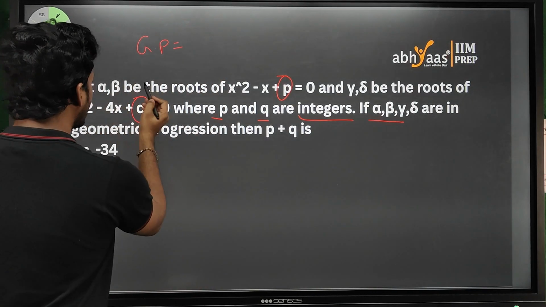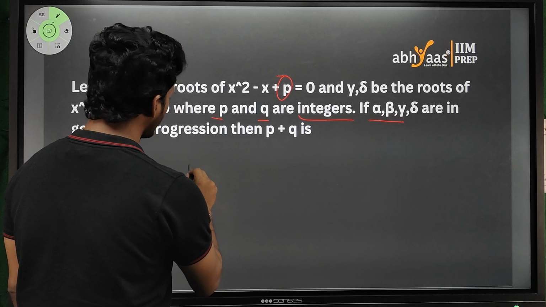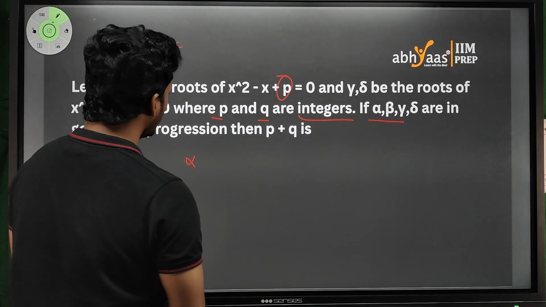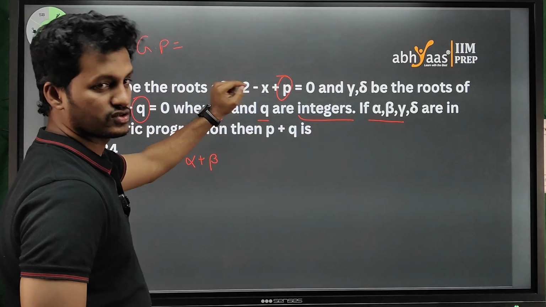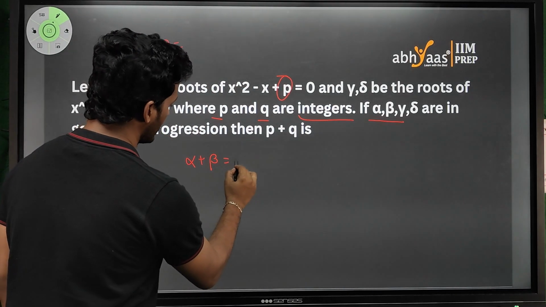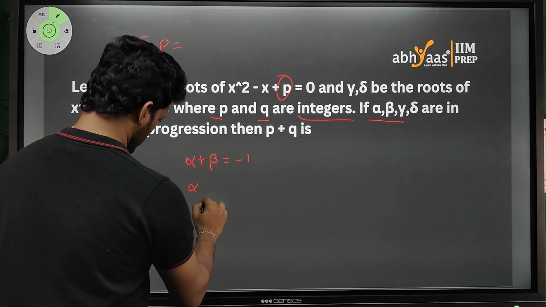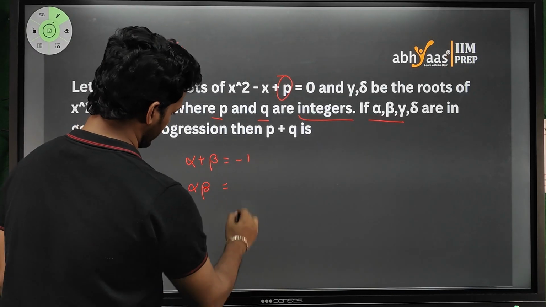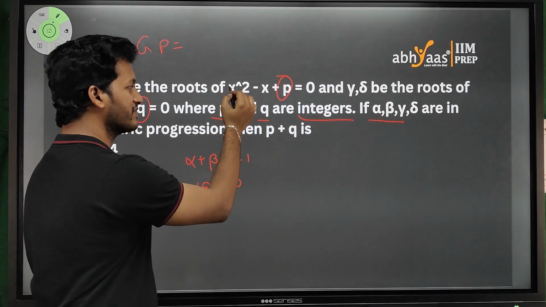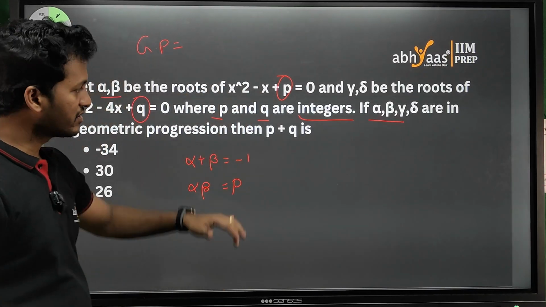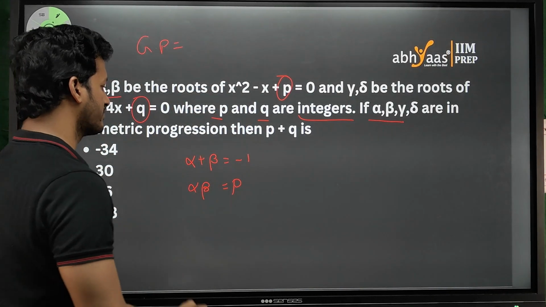So alpha, beta are the roots of x square minus x plus p equal to 0. That means alpha plus beta, the sum of the first equation's roots, will be equal to minus 1, and the product will be p. Obviously I have to divide by the coefficient of x square, which is 1, so I'm taking them directly as minus 1 and p. Don't get confused.